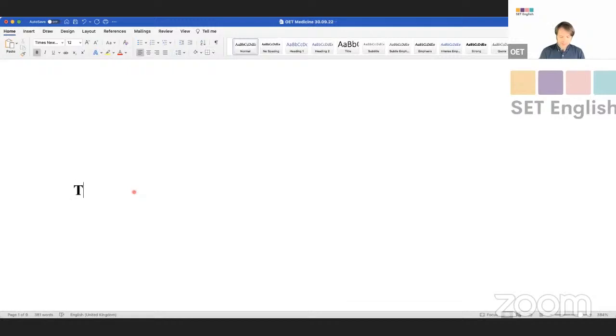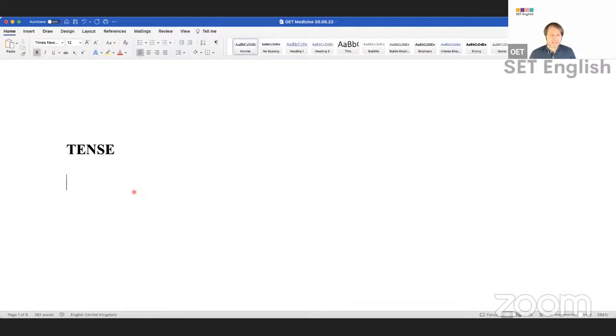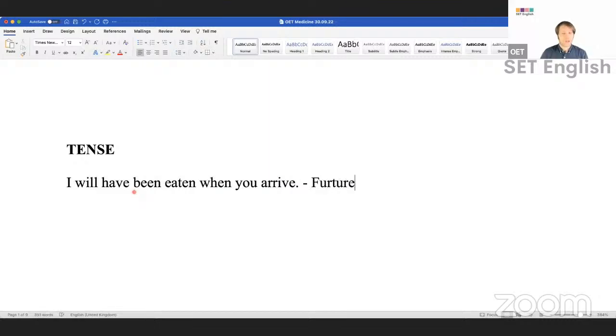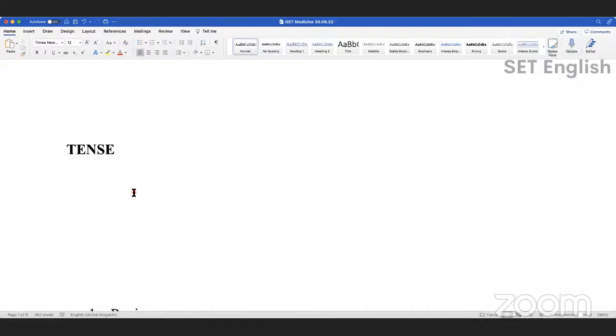Start off with a quick game. We're going to do my tense game. Okay, so you've got to tell me what tense I type. I will have been there when you arrive. What tense is it, Aditi? Future perfect. Is she right, guys? Is it future perfect? Yes, it is right. So this is the game. You can all shout out as fast as you can. How fast are you with tenses?